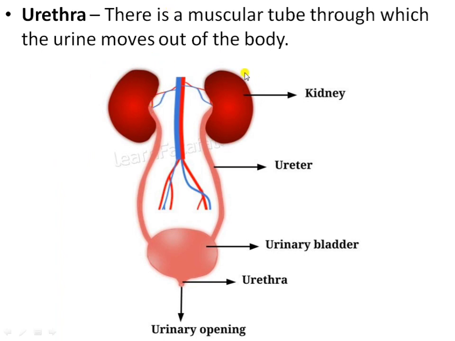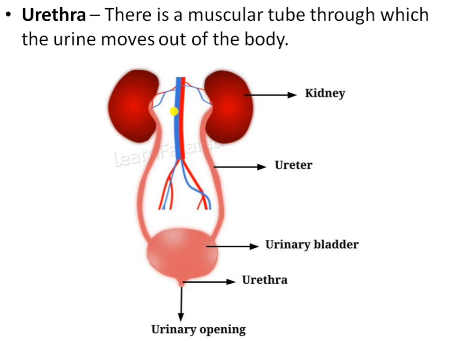The kidneys are two organs, one on either side of the backbone in the abdominal cavity. The main excretory organ is the kidney, and it filters the blood that comes in from the renal artery and leaves through the renal vein. The blood enters the kidney, and the kidney filters it and removes the waste in the form of urine. Each kidney has thousands of small units called nephrons, which filter the blood and remove the waste.